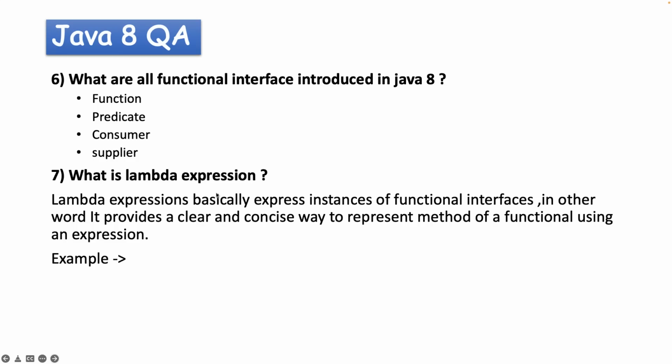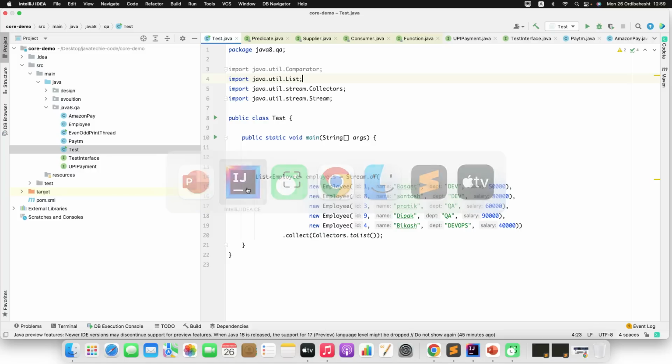What is a Lambda expression? This is the theoretical statement. A Lambda expression basically expresses an instance of a functional interface. In other words, it provides a clear and concise way to represent a method of a functional interface using an expression. Let me simplify this statement with an example. This is just an expression to define your functional interface. Now let me go to the IntelliJ IDE.